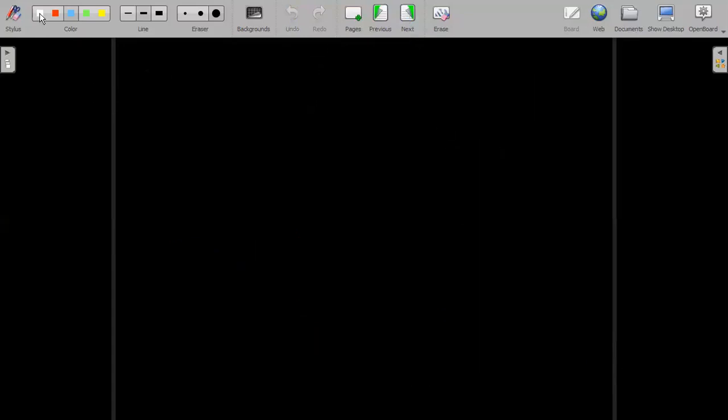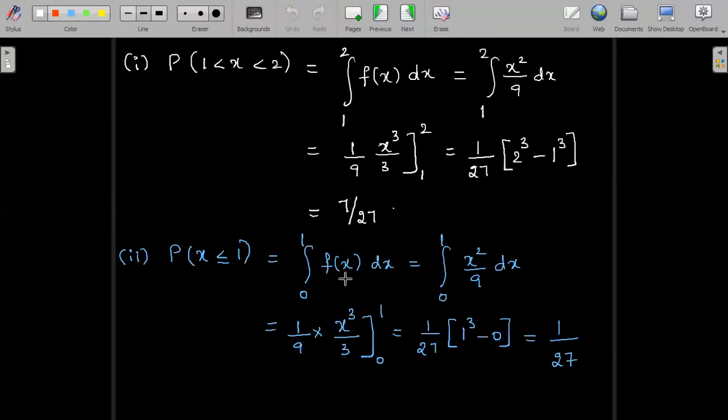Now we will do the third part of the problem. It is to find the probability of x greater than 1. The probability of x greater than 1 can be written as 1 minus the probability of x less than or equal to 1. We have learned this already; we are just trying to write down the negation of the expression. So x greater than 1 means it is subtracted from 1 minus the probability of x less than or equal to 1. The opposite of greater than is less than or equal to 1. Why did we write it in this manner? Because just now we have obtained x less than or equal to 1.